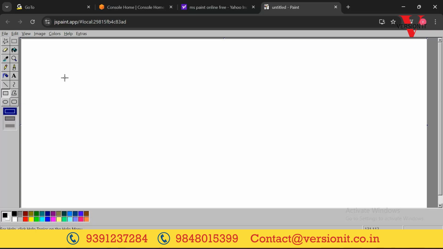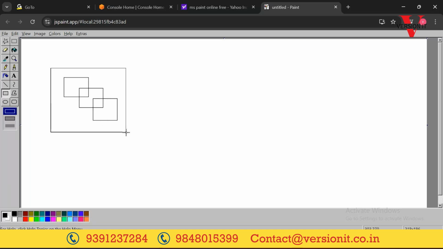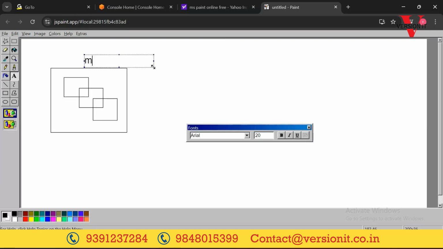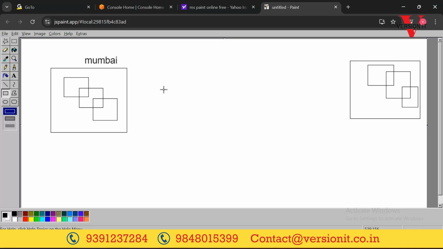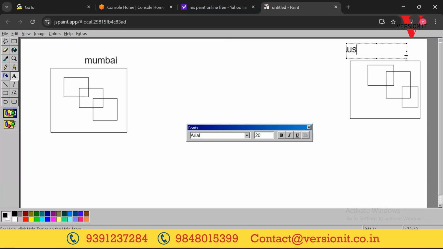They will be having some servers at a geographical location. Suppose Mumbai, they will be having a group of servers which they will provide for rent. And they might be having other servers somewhere in North Virginia or somewhere in the US.